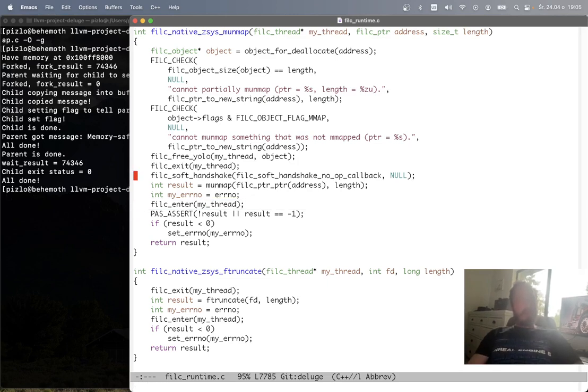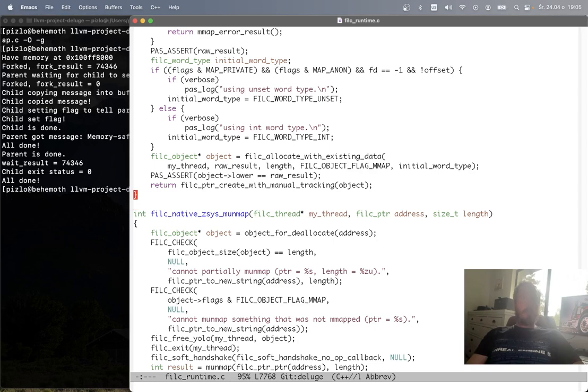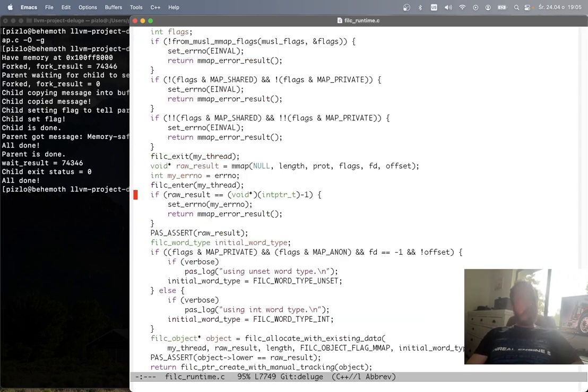So that's basically the complete implementation of mmap and munmap in Fil-C. It's totally memory safe, safe to use for memory mapping files, using mmap just to allocate memory if you want to have more control over how it's allocated, and safe to use for shared memory IPC, just like my example showed.